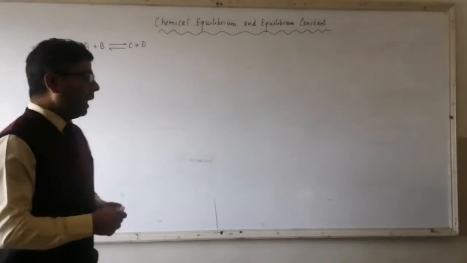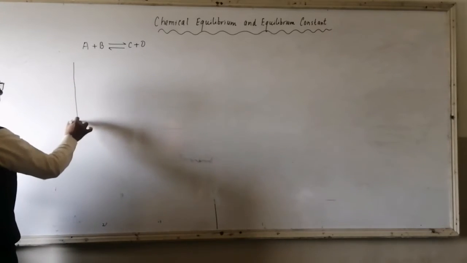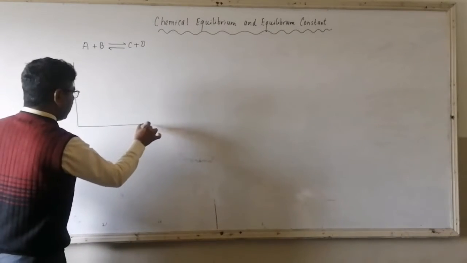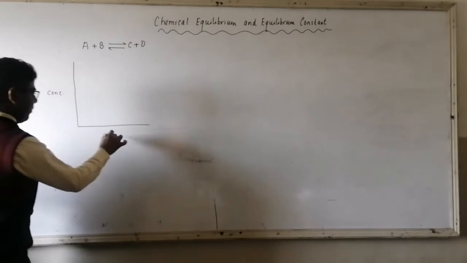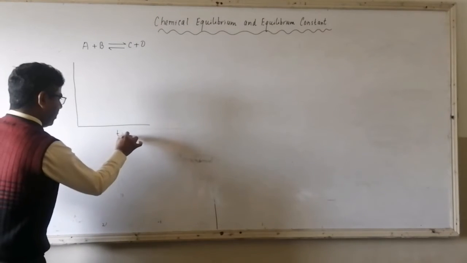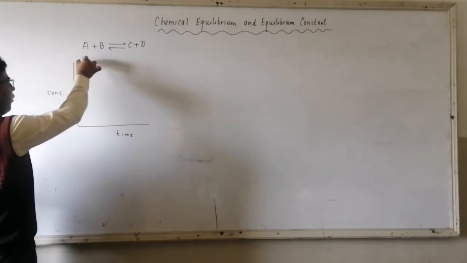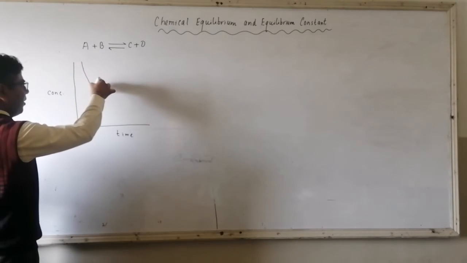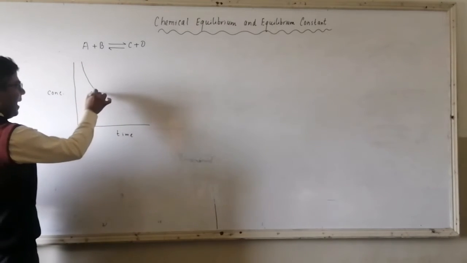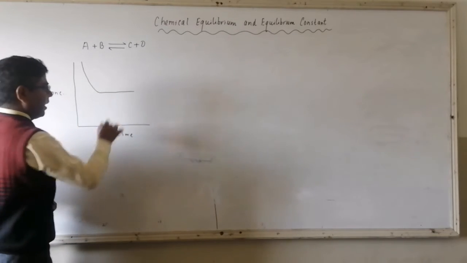So if we plot a graph between concentration and time, then initially the concentration of reactant will decrease, and at equilibrium the concentration becomes constant.